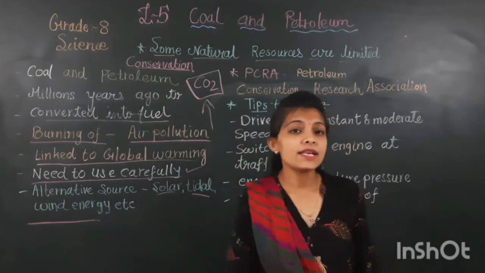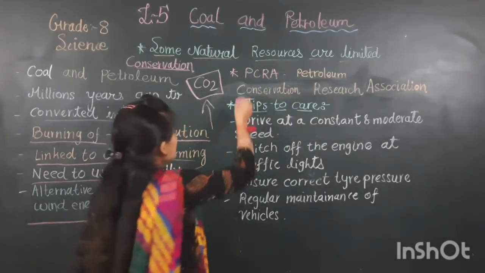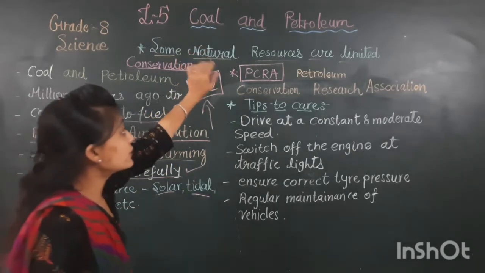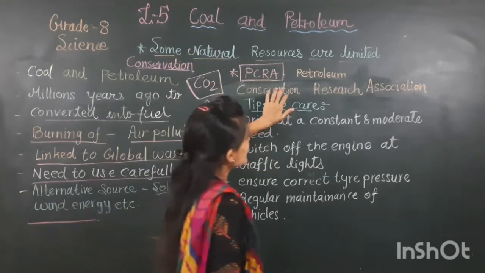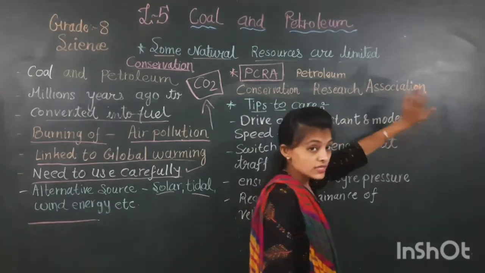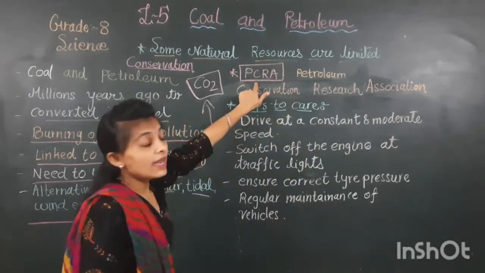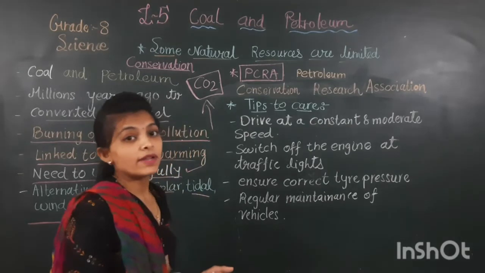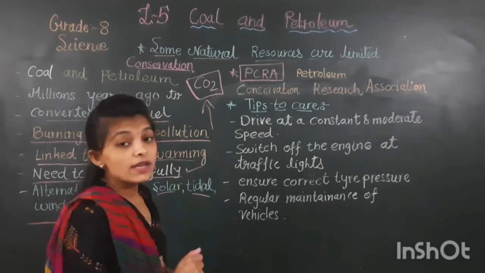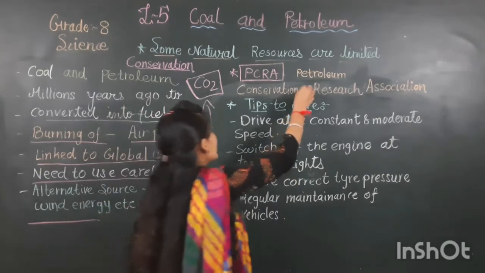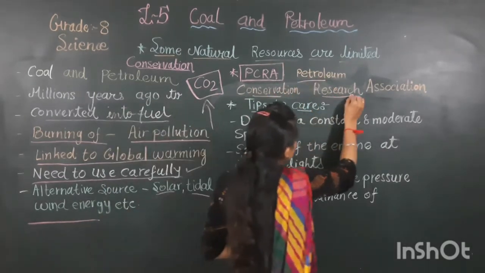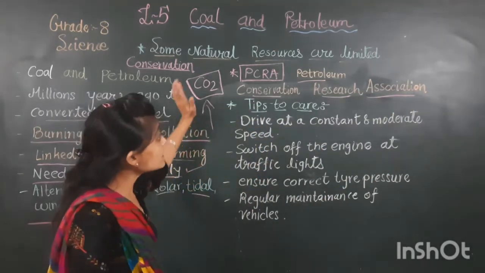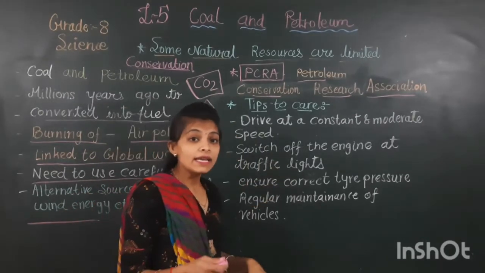Now let's move to the next topic. In our India, one institute is working. The name of that institute is PCRA. The full form of PCRA is Petroleum Conservation Research Association. One more time. PCRA is one institution that works on advising people how to use these exhaustible resources. The full form of PCRA is Petroleum Conservation Research Association. They are guiding us and advising us to use this fossil fuel very judiciously, very carefully.